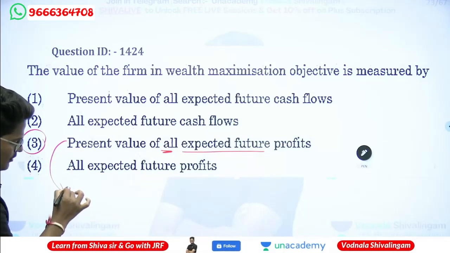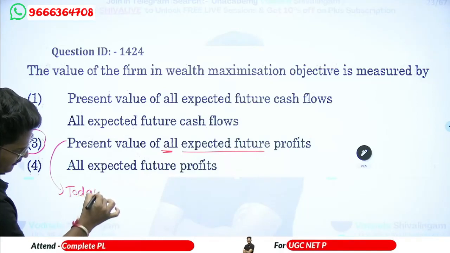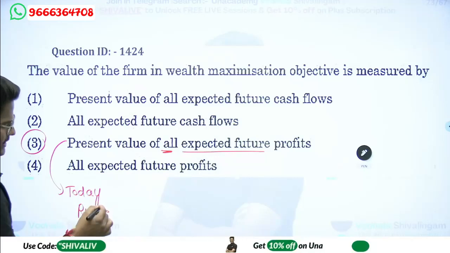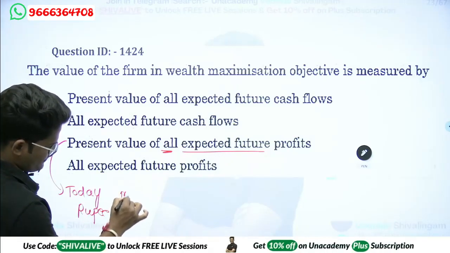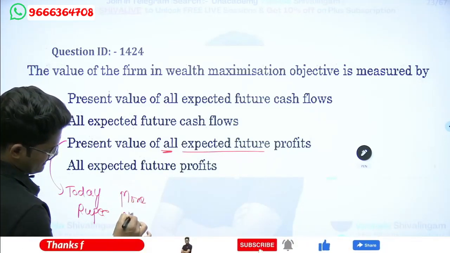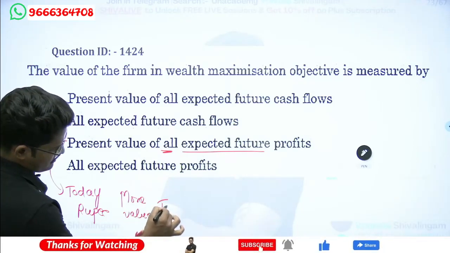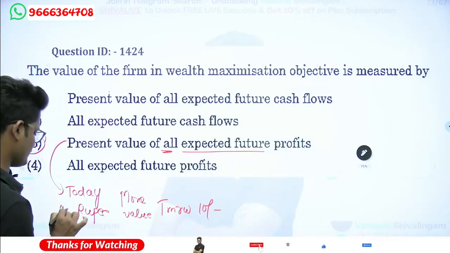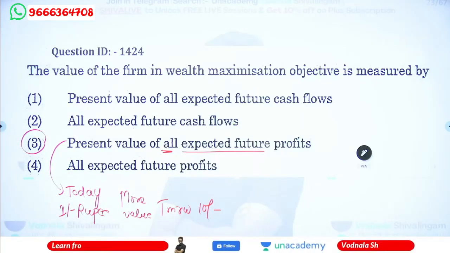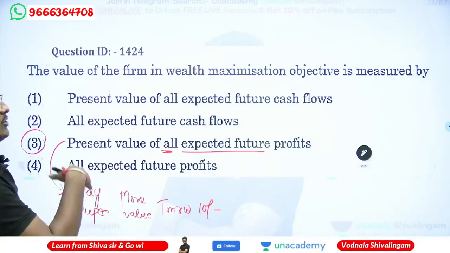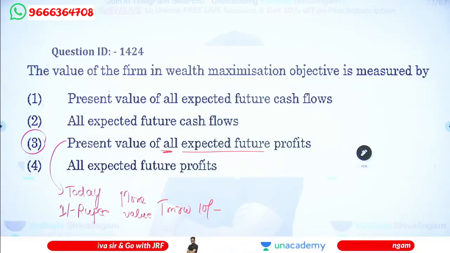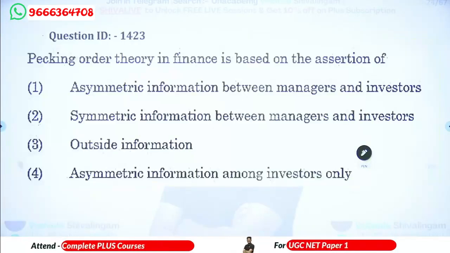Because we should value today rupee have more value than tomorrow 10 rupees. Today 1 rupee value is more value than tomorrow 10 rupees. So that is why present value is considered to identify your wealth. Based on the expected future profit, present value calculation will be done. That is indication of a wealth. Time value of money will operate.